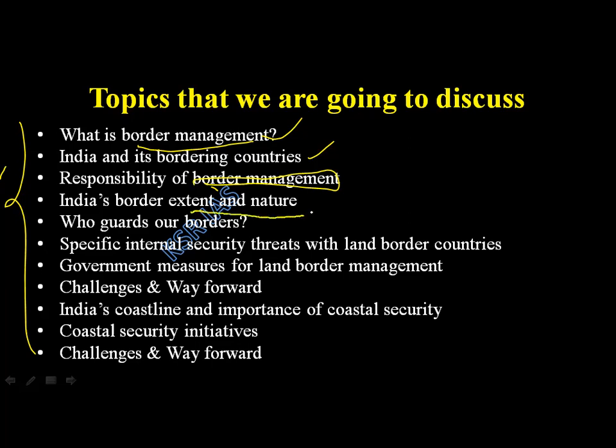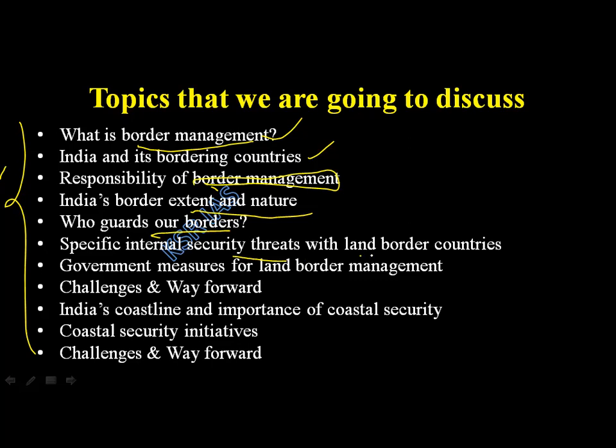India's border extent and nature. What is the extent of India's border? What is the nature of it? The geography of it. This is where I will show how you can link one subject with another subject. Who guards our borders? Army. Okay. Border Security Force. Okay. That we will see.